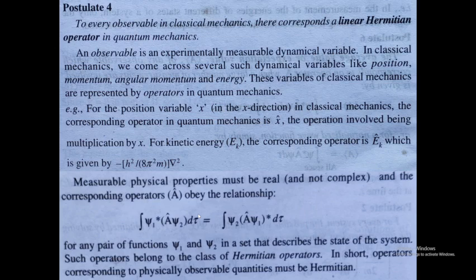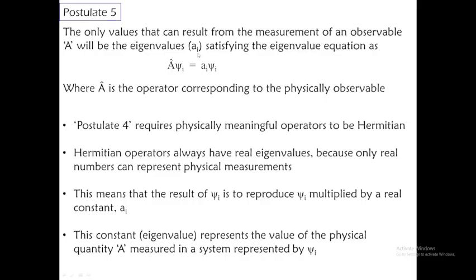Now let us discuss postulate 5. The only values that can result from the measurement of an observable A will be eigenvalues satisfying the eigenvalue equation. We have already discussed the eigenvalue equation: operator A acting on the wave function psi i equals a i times psi i. So this is what we get when operator A acts on the wave function psi. We get the same wave function back multiplied by a constant. So a i is the eigenvalue and this is a constant, where A operator is an operator corresponding to the physically